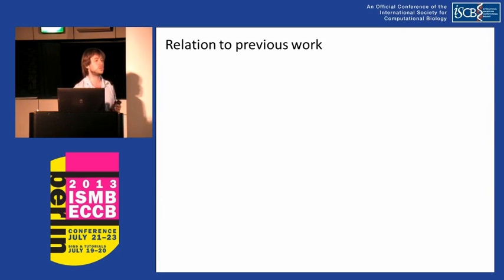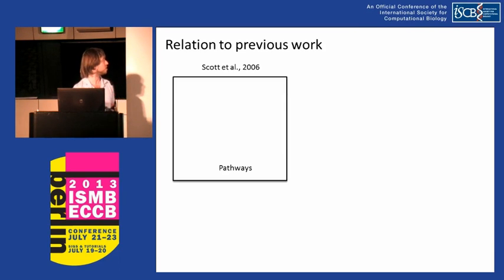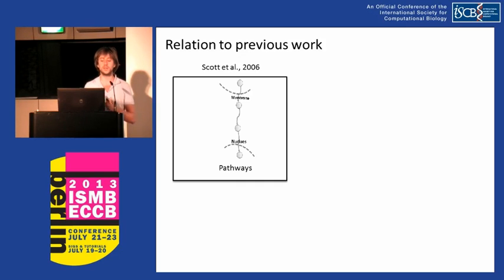Our goal is to introduce context into the network and use it to identify signaling pathways. This was done previously by others. In 2006, Scott et al. used protein localization data from the gene ontology to identify signaling pathways that move from the membrane to the nucleus.